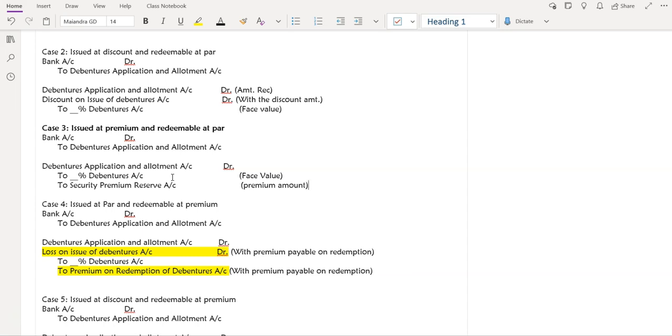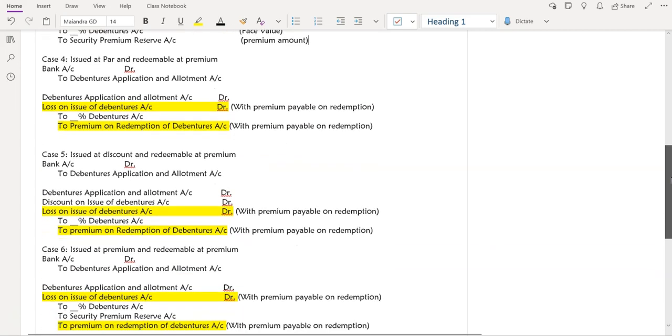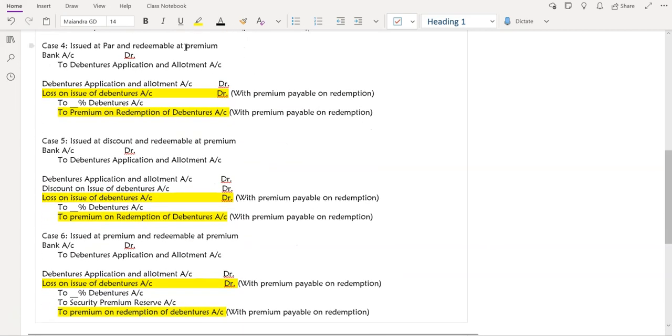Any doubts, Sejal? No, ma'am. So the first three cases are same. There is no change. This is the same entries that we had studied for our normal cases without this terms of redemption. Now let's come to the last three parts when we are going to redeem at premium.